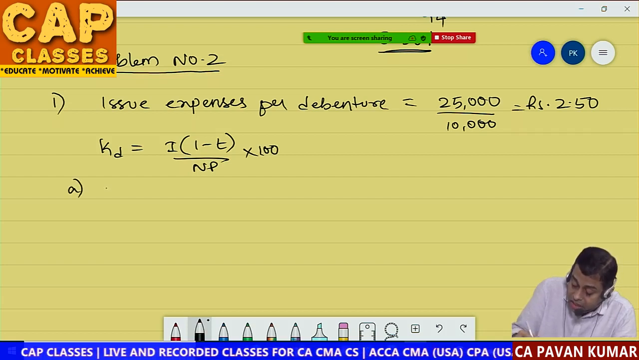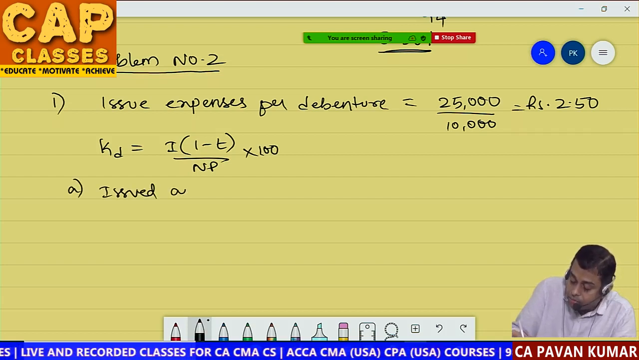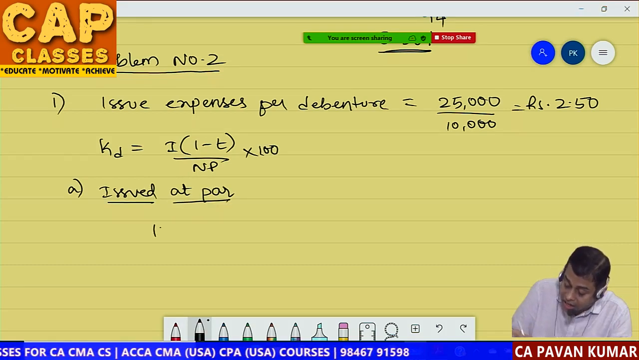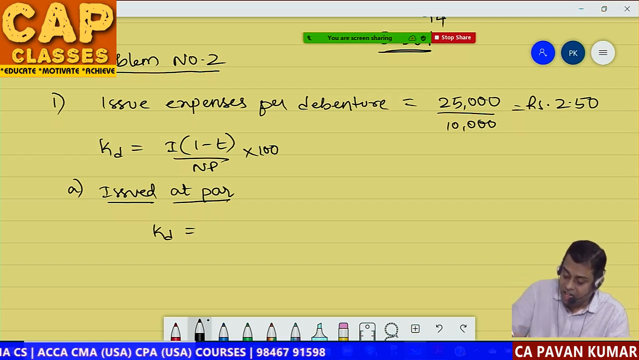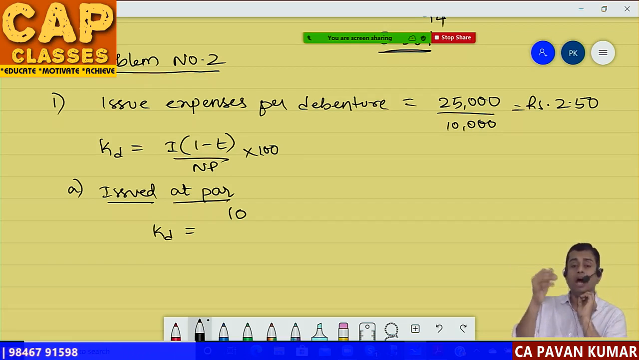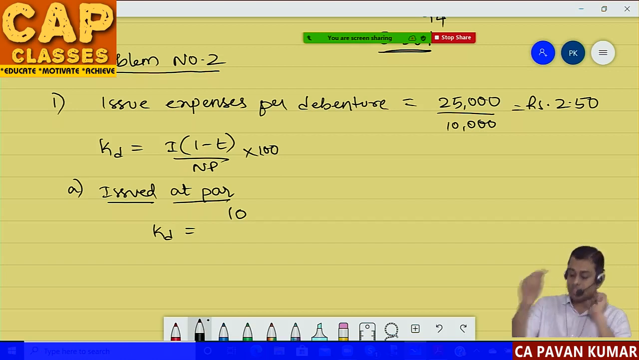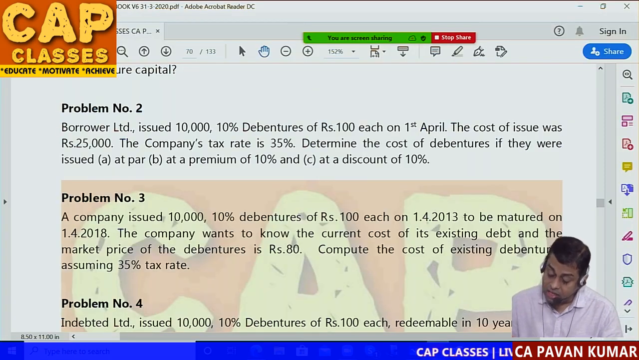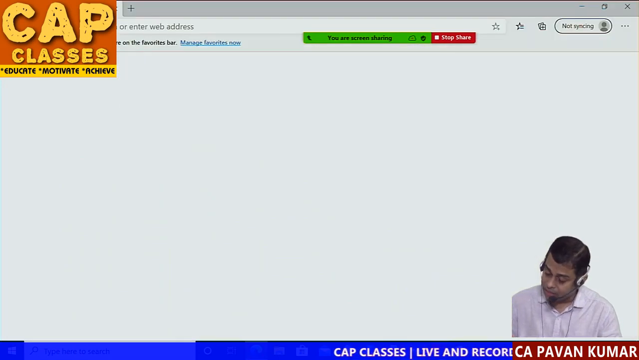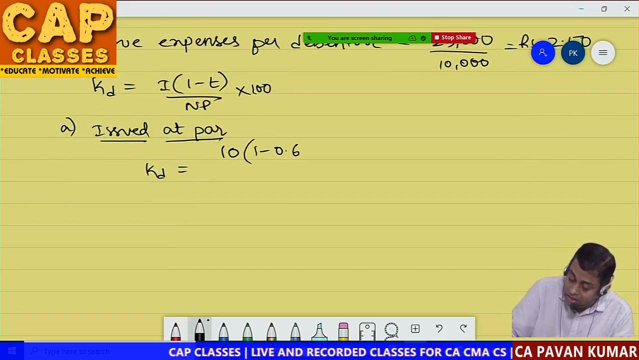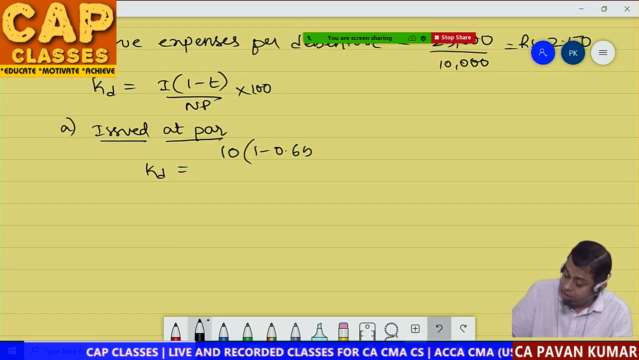Situation A, debentures issued at par. So KD is equal to, what is the interest rate given? 10 rupees. So 100 rupee face value, 10% interest rate, so interest is 10 rupees. How? 100 rupees into 10%, 10 rupees. Into what is the tax rate? They have given tax rate as 35%. Correct? So into (1 minus 0.35).